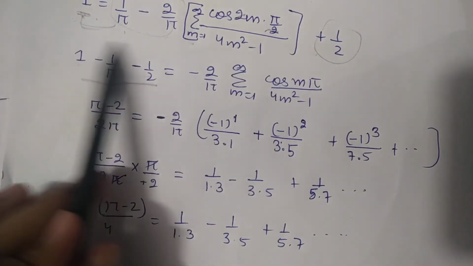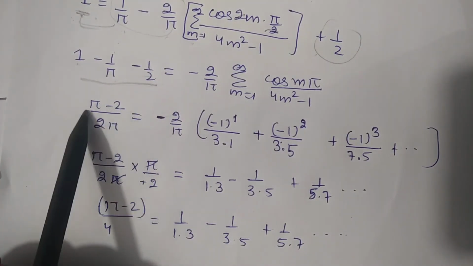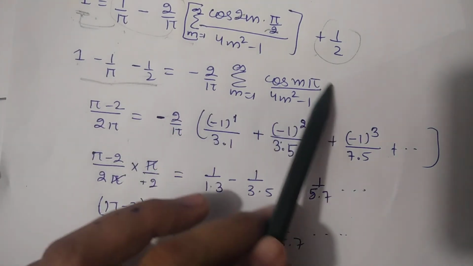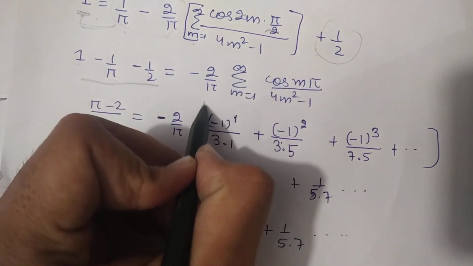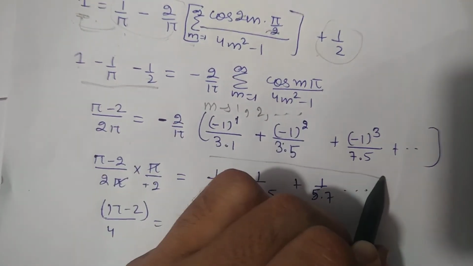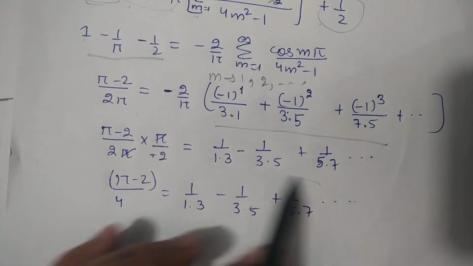So solving this we will get (4 pi minus 2) divided by 2 pi equals to minus 2 by pi, and solving this, we will put m equals to 1, 2, 3 up to infinity, and we will get this value just like that. So this will be our required answer.